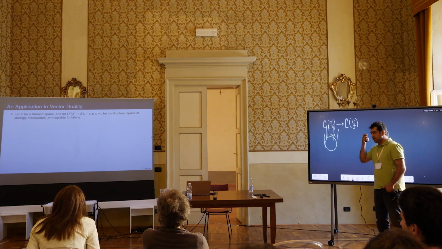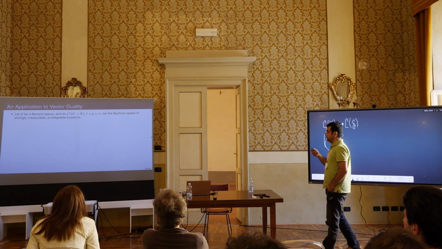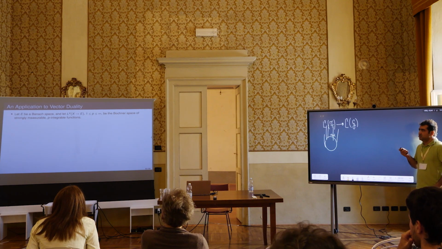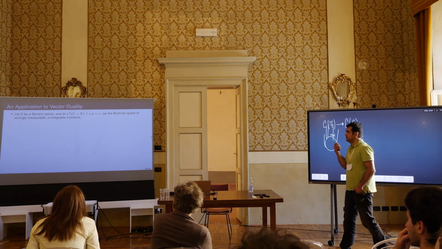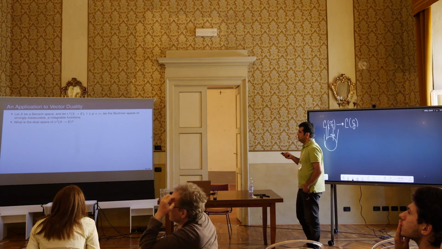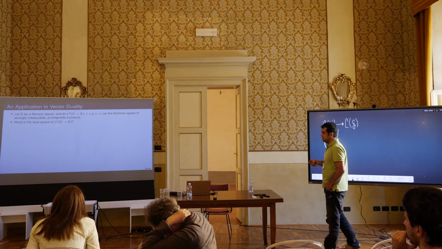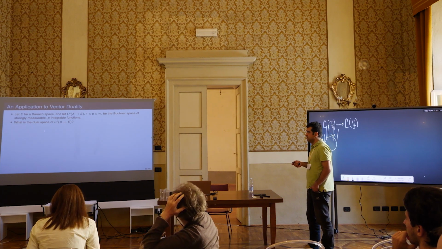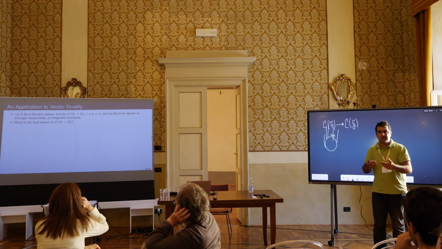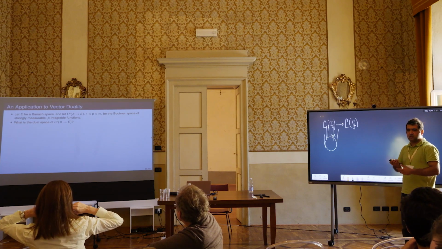So finally, I want to give another application to vector duality. This is still a bit of work in progress. Let E be a Banach space, and let's consider the Bochner space of p-integrable, strongly measurable functions. A classical question from the 70s is: what is the dual space here? We know what the dual of an L^p space is. It's an L^q space if you have real valued functions. But if you have Banach valued functions, it's not clear what this dual space is.